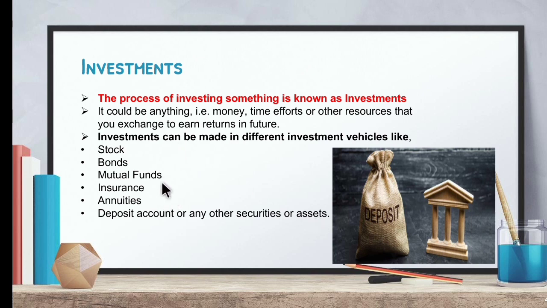These are all the different ways to invest the amount. For example, in the stock market or in bonds, mutual funds, insurance, and annuities, which means a sum paid to a person that can be received in return after the completion of one year. Annual means after the completion of one year. So deposit accounts too. These are all the ways to invest money.